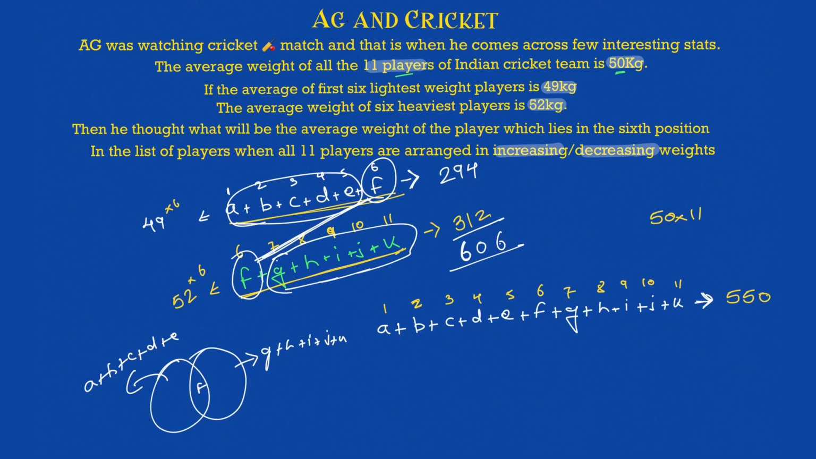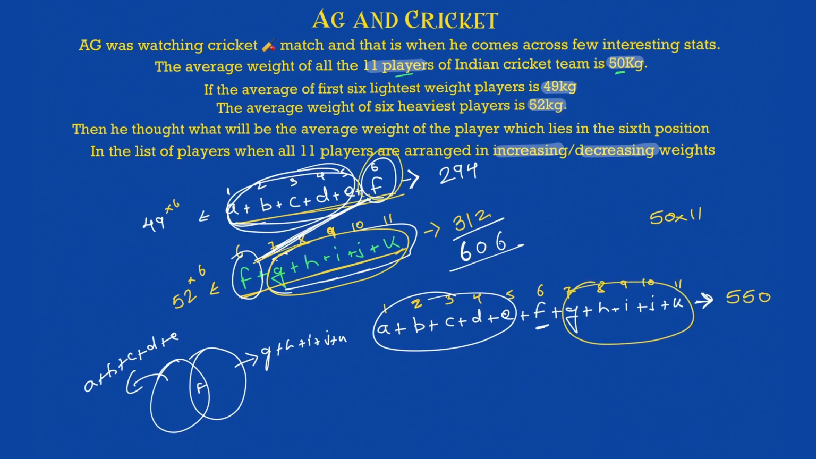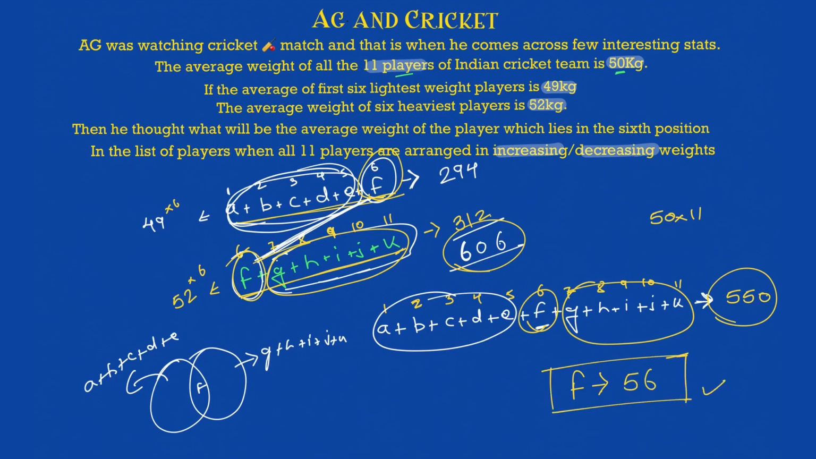What is the addition here? There is a 2F here and there is a single F here. Rest everything is the same: A, B, C, D, E, then G, H, I, J, K. F is here twice, and there is only one F here, which means that extra F is nothing but this 606 minus 550. 606 minus 550 comes out to be 56, and that turns out to be your F.